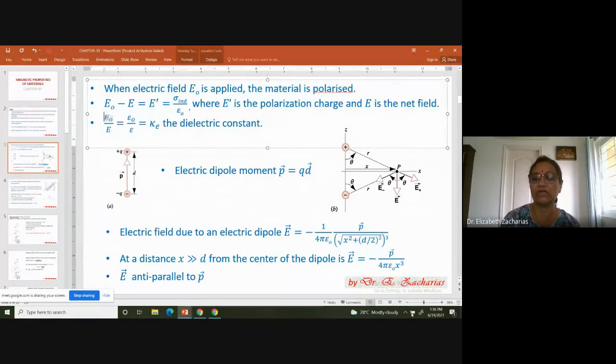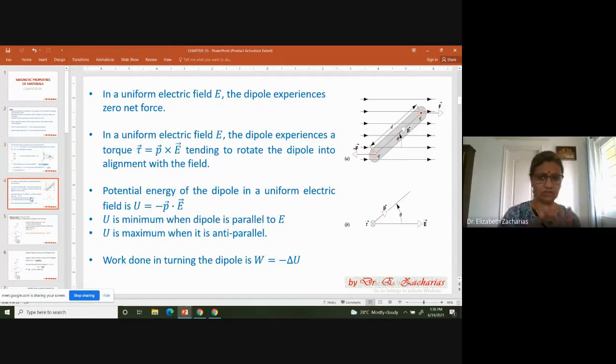Okay, there we saw that the expression for the electric field will come down to minus p by 4 pi epsilon naught x cube. So we found that the electric field falls off as the cube of the distance. And we found that the electric field produced by a dipole is anti-parallel to the dipole moment. Then once we were done with the field of the dipole, let us again go back to the external field.